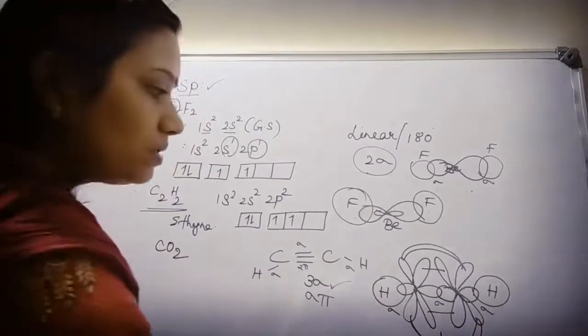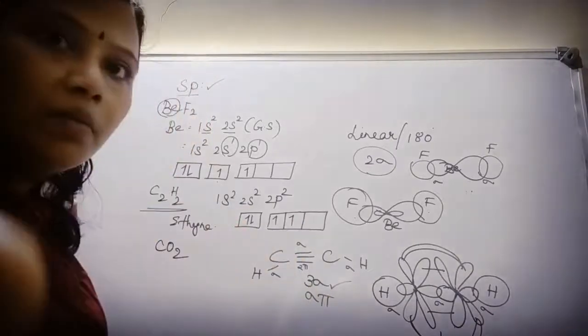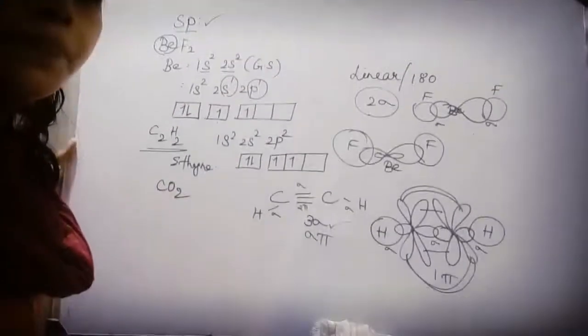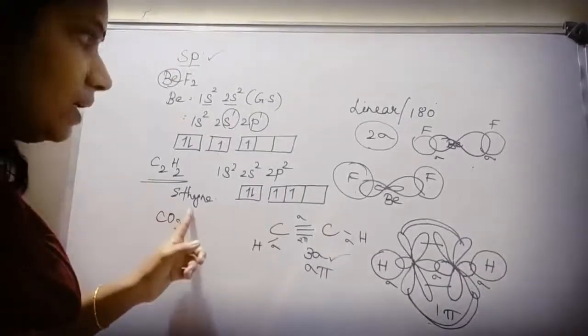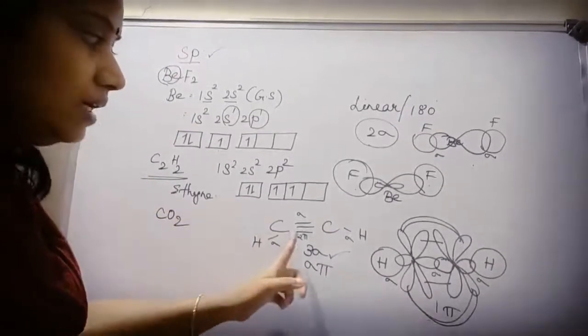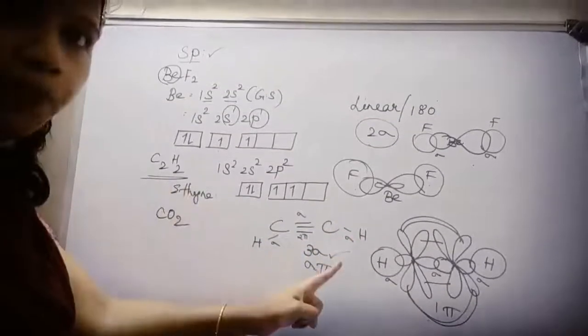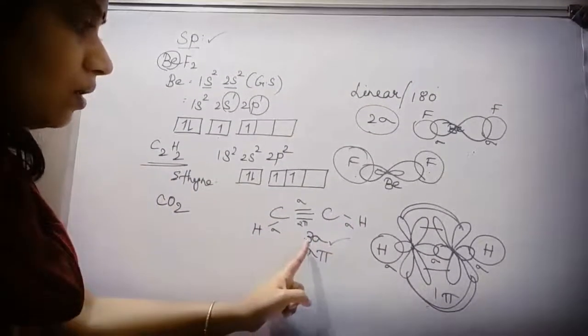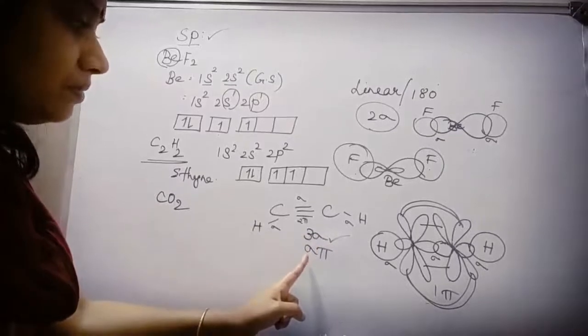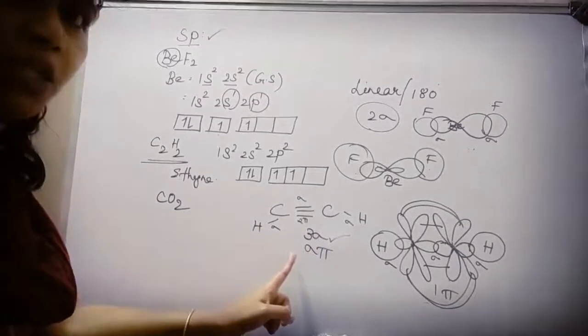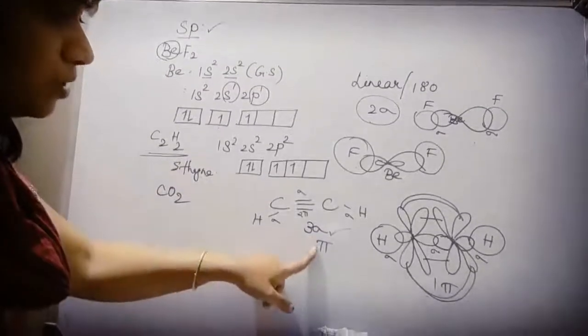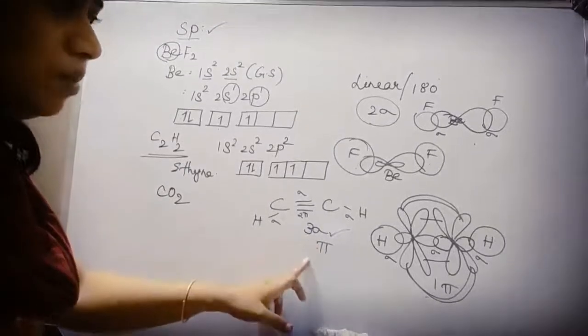Can you see? You are not able to see? One second children. I am repeating the structure of ethyne. The structure is C triple bond C. I have to attach 1 H on each because it is C2H2. When you look into the structure, I got 3 sigma and how many pi bonds are present? 2 pi bonds are present. So 2 pi bonds and 3 sigma bonds are present.